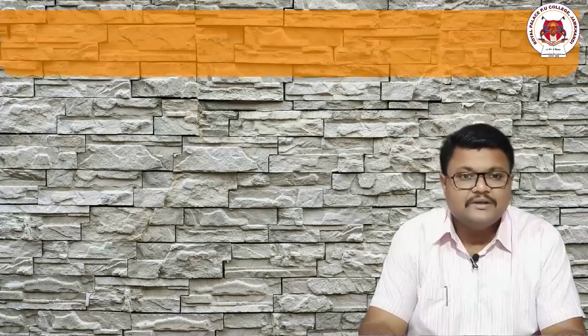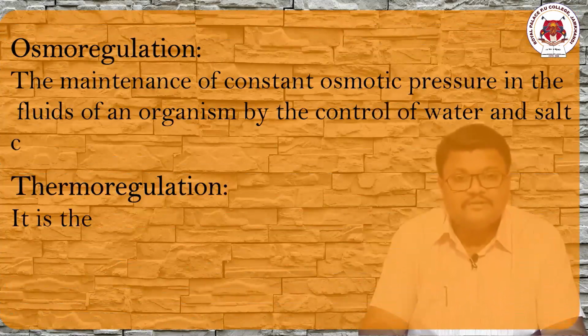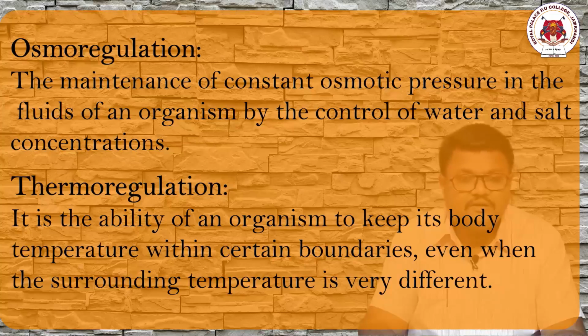When we talk about regulation, the concept should be clear: the regulation, or the maintenance, should be constant. The constant maintenance of the body fluids, considering the salt or fluid conditions inside the body of an organism, is called osmoregulation, and the constant maintenance of temperature inside the body of an organism is called thermoregulation.